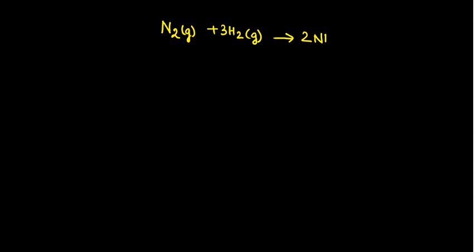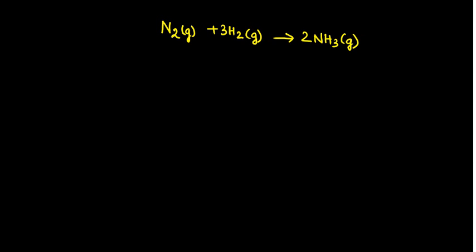This is nothing but the process showing the manufacture of ammonia from nitrogen gas and hydrogen gas. So here nitrogen N2 and hydrogen H2 are the reactants and ammonia NH3 is the product.